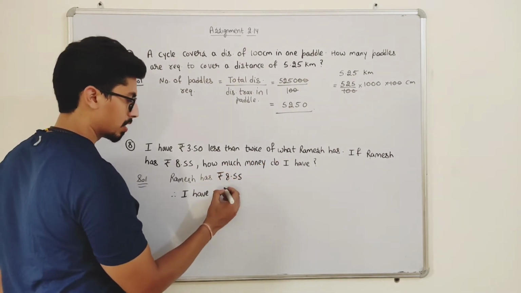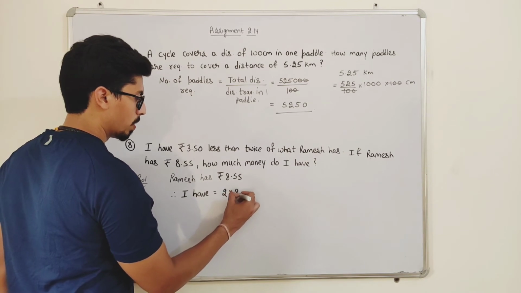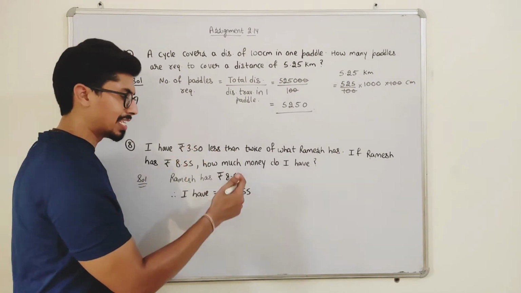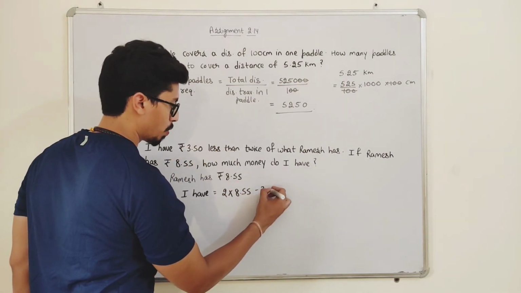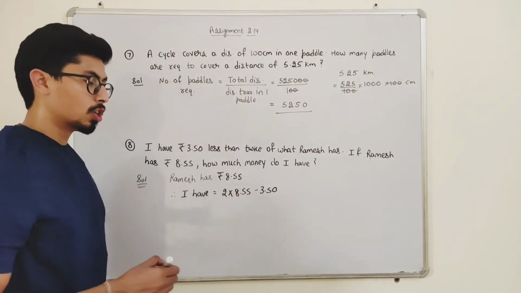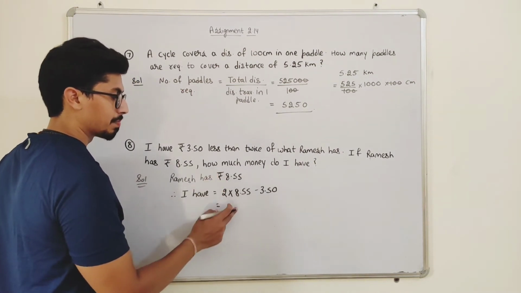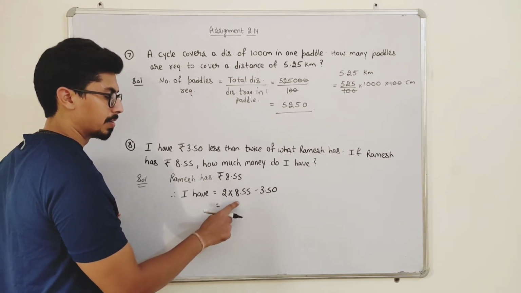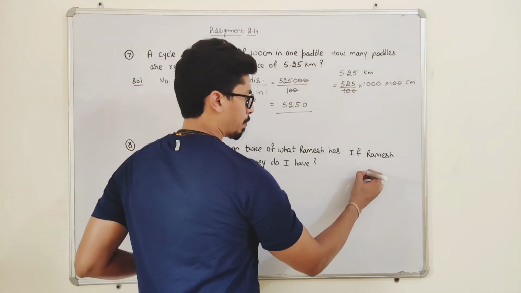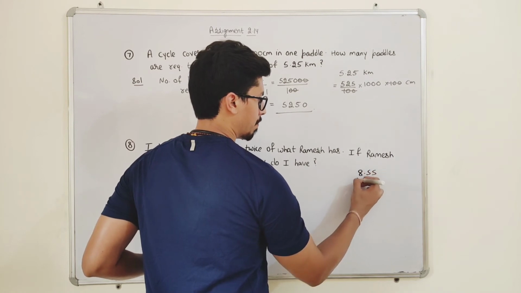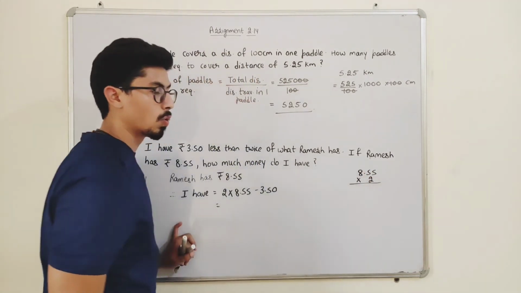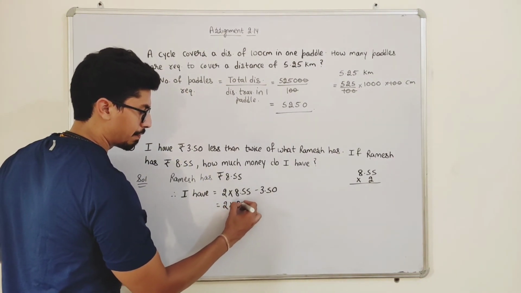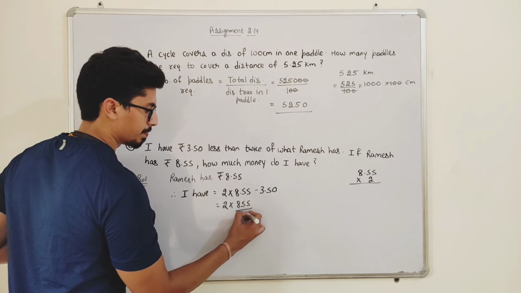Twice of this means 2 into 8.55, but 3.50 less, minus 3.50. Okay. So if I solve them, students, double of 8.55: 8.55 multiplied by 2. So just write it like this: 855 upon 100.